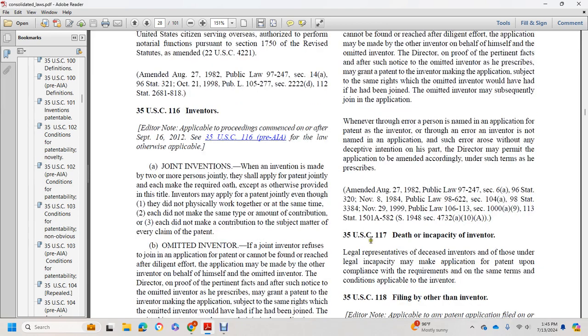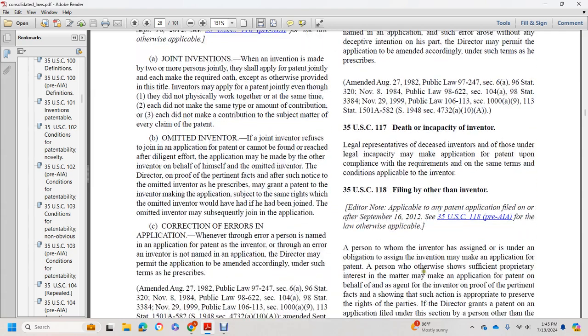Title 35 U.S. Code 117: Death or incapacity of the inventor. Legal representatives of deceased inventors and of those under legal incapacity may make an application for a patent upon complying with the requirements, on the same terms and conditions applicable to the inventor. Title 35, 118, filing by other than the inventor.